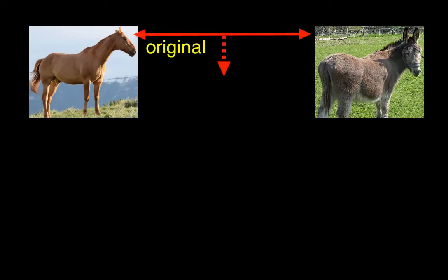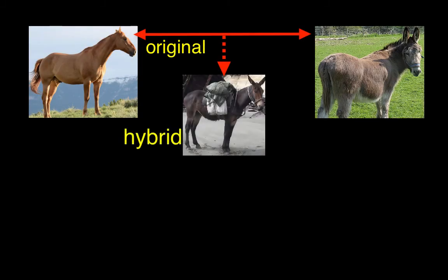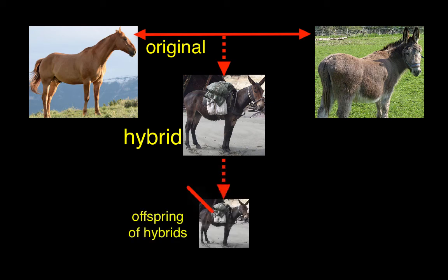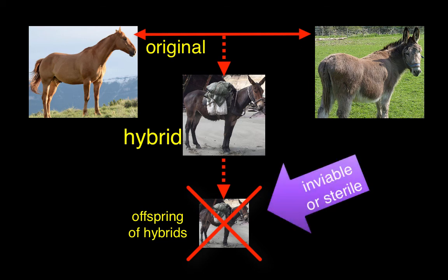And then let's say the hybrid is viable and the hybrid reproduces with another hybrid. And if anything happens to that next generation, so this would be the grandchildren of the two different species, the offspring of the hybrids, if those grandchildren are either inviable or sterile, then we call that hybrid breakdown.